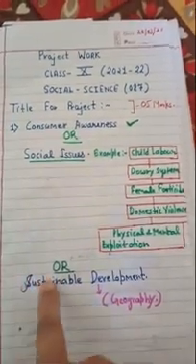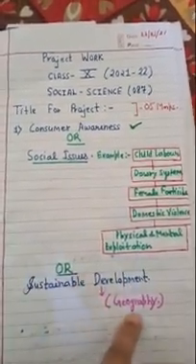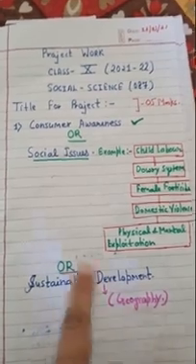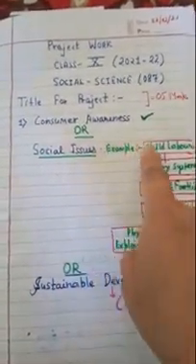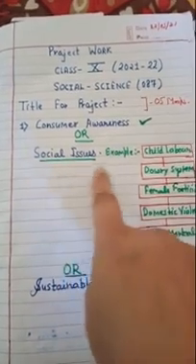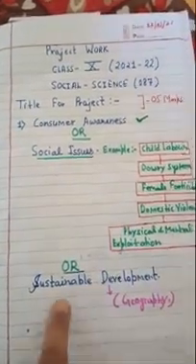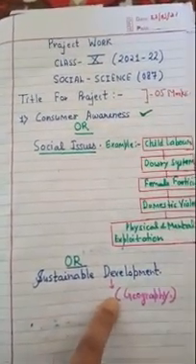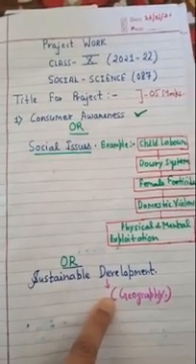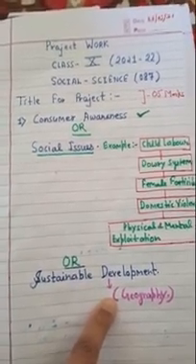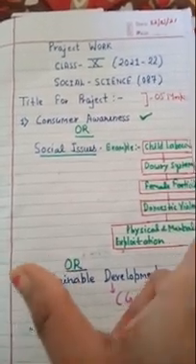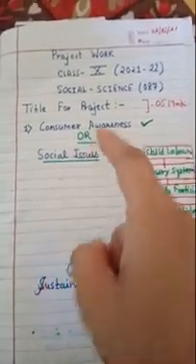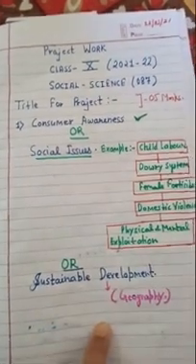Or sustainable development, it is already in your geography first chapter. You can also make a project on it if you don't like consumer awareness or are not satisfied with the social issues. You can choose the sustainable development topic for your class 10th social science project work. You are free to take any one topic among these three project titles.